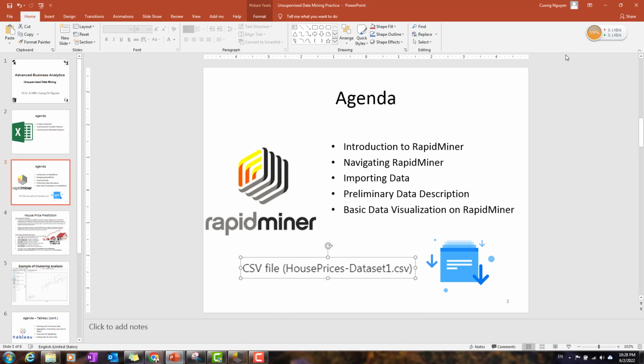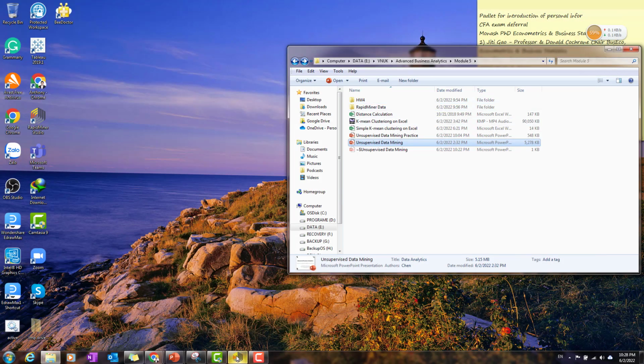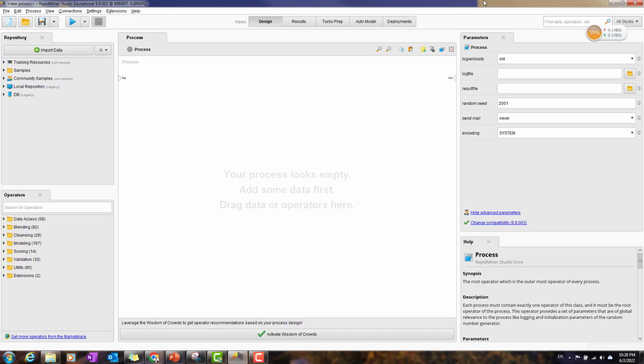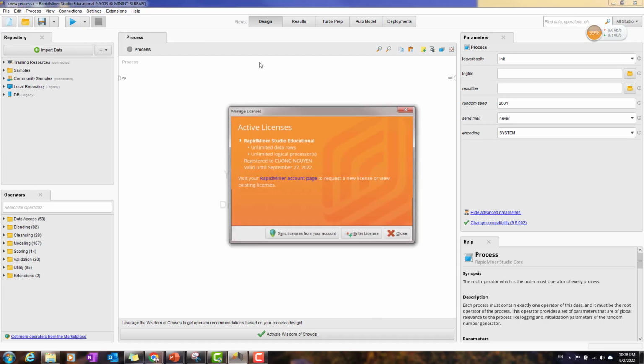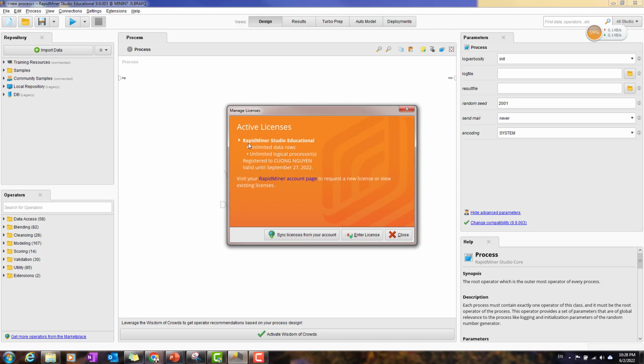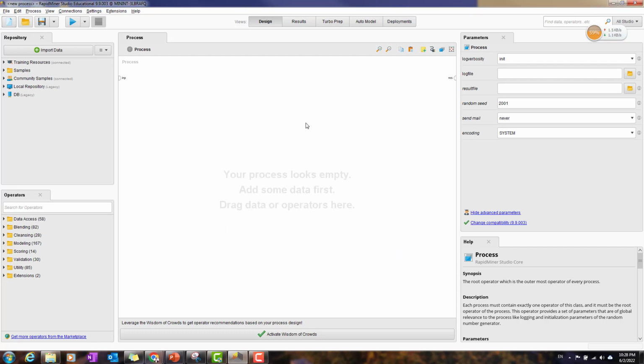Alright, I'm going straight into RapidMiner. Okay, over here I have already loaded RapidMiner, and if you start RapidMiner on your computer, it is going to look like this. With me here, I have an unlimited license, which is the educational license, and you can also apply for it with the educational email that you receive from the university. You can do the same thing.